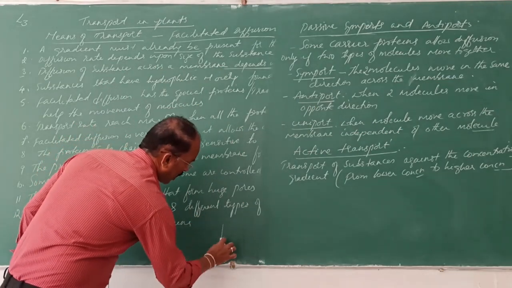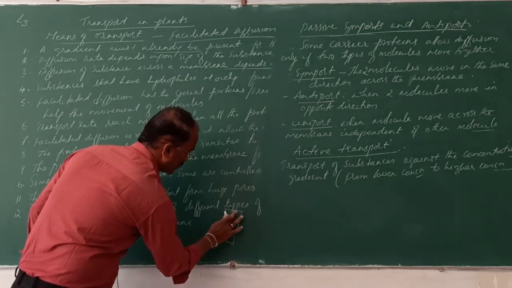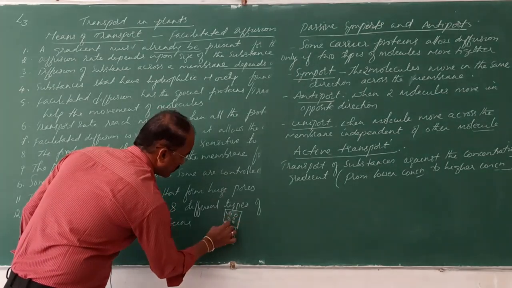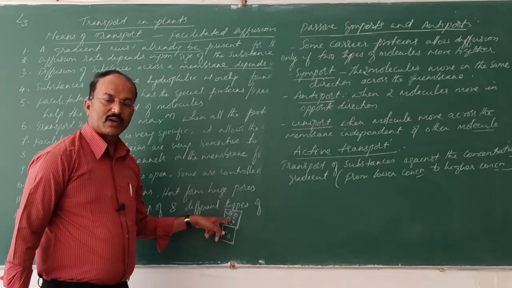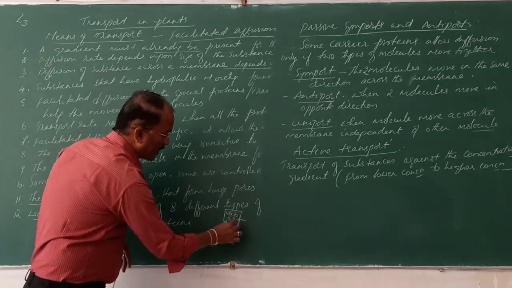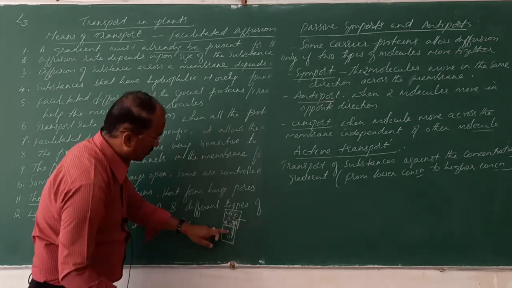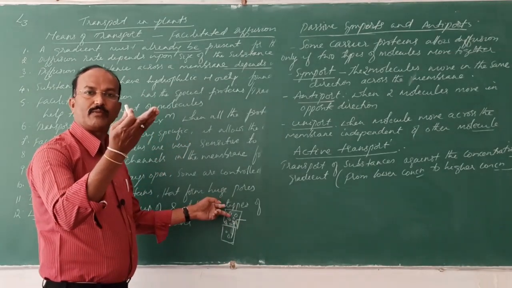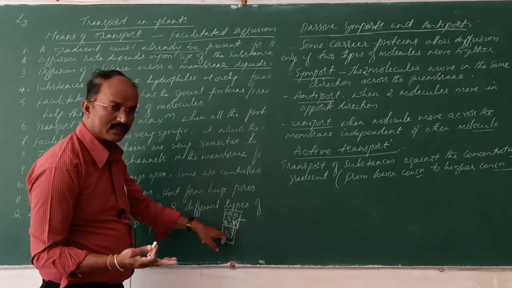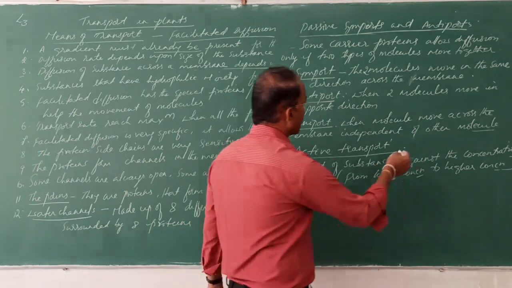See, already here I will give these two cells. Think that these two compartments as cell, and here it is one cell. Where there are more number of solutes in this cell. Understand? What we discussed till now is the movement of the molecules from higher to lower. But here what happens? Against, from lower to higher, the molecules will move. How they will move? Against the concentration gradient. When this cell requires these substances or ions, it will pick them up by using the energy against the concentration gradient.